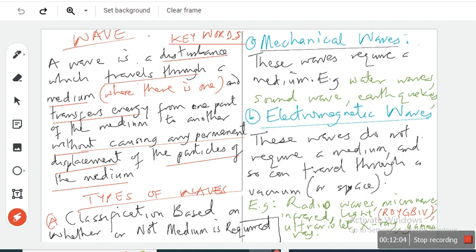So you can classify waves based on whether they need a medium to spread or propagate, or they don't need a medium. If it needs a medium, what do we call that? We call that mechanical waves. Examples are water waves, sound waves, earth waves. If it doesn't need a medium, what do we call that? Examples are infrared, radio waves, and so on.